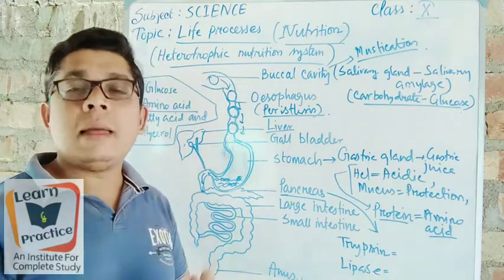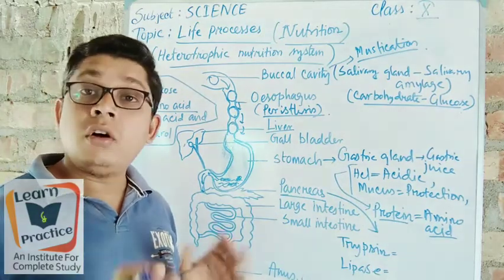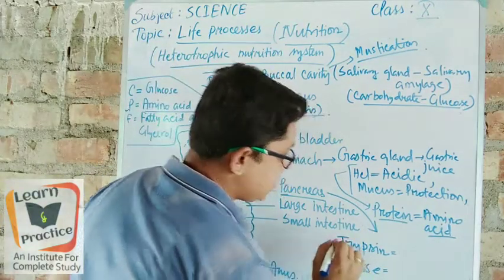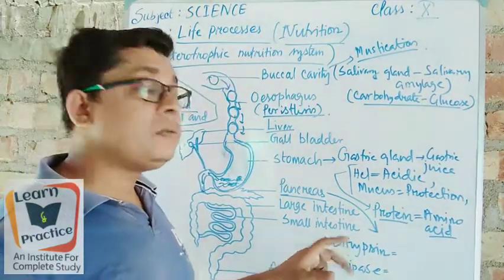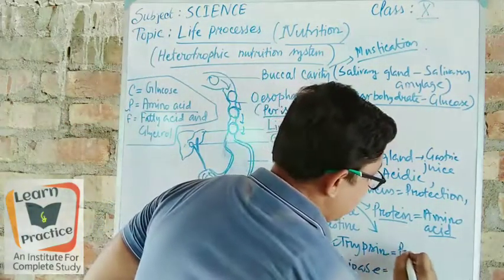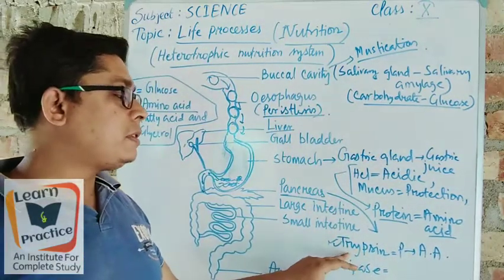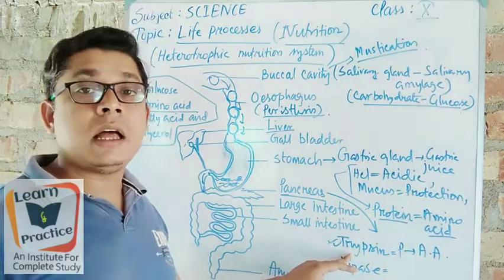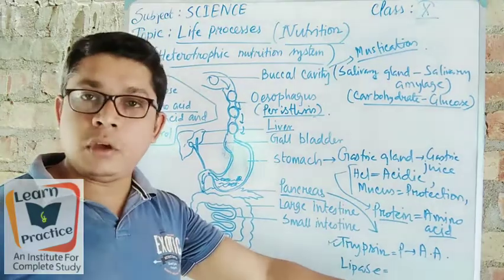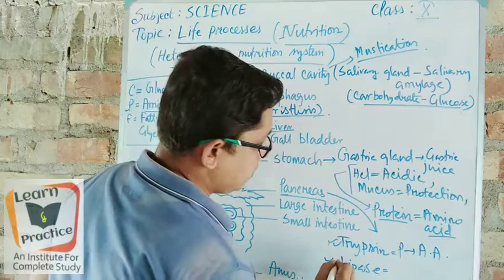Okay, so what will happen? That protein will be removed from our body as excreta? Of course not. That protein will also be digested here using the trypsin. Here trypsin also helps to digest the protein into amino acids. The juice that is secreted from the pancreas helps to digest the protein into amino acids. Right? Good. Next come to lipase.